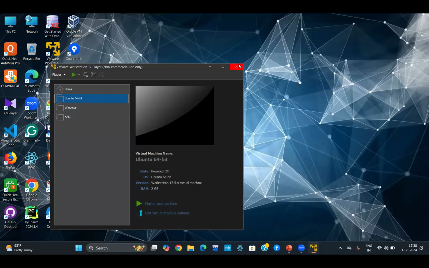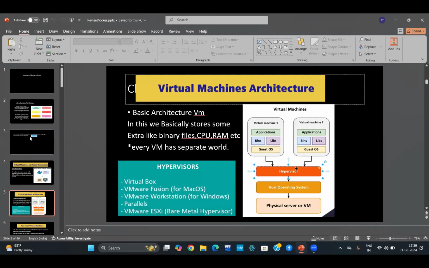If I want to use a Mac operating system on my laptop, I have to get the ISO file of that operating system and use VMware Workstation, which has a hypervisor that provides a way to use your virtual machines like Ubuntu, Kali Linux, and all the operating systems. It provides a way to use these operating systems on your laptop. These virtual machines also consist of some files. So if I open my presentation here,